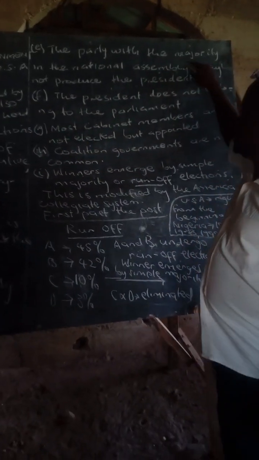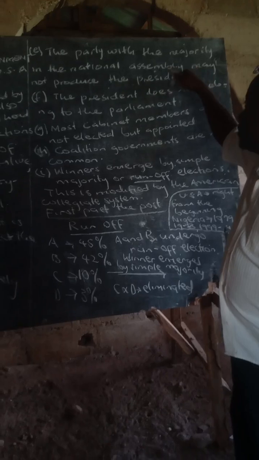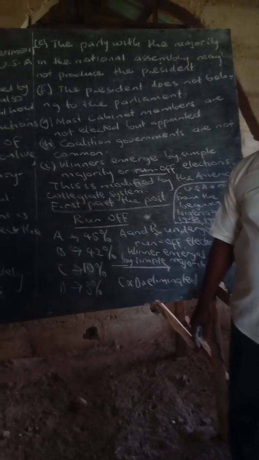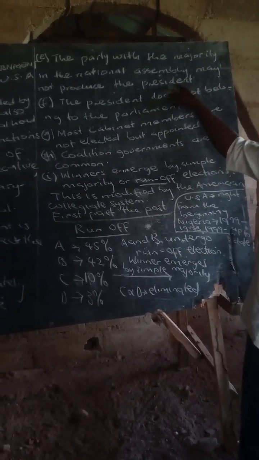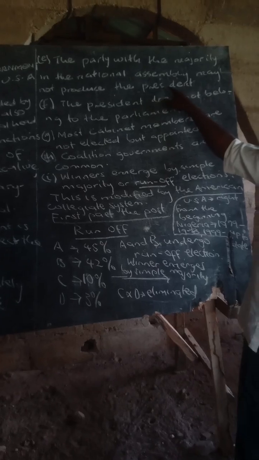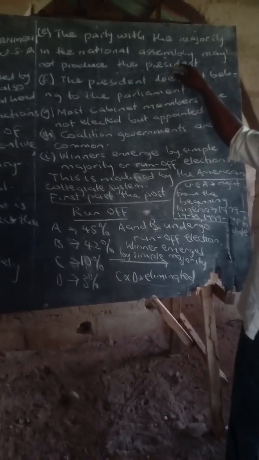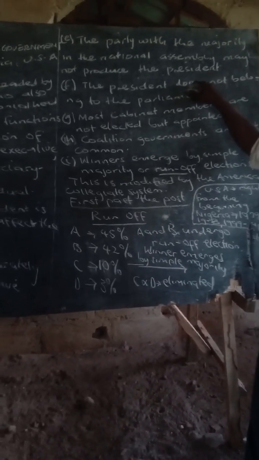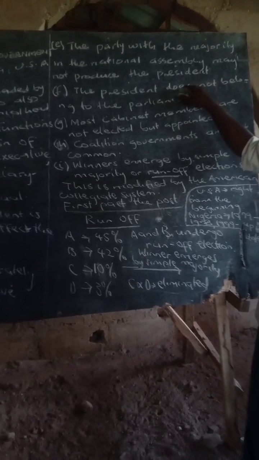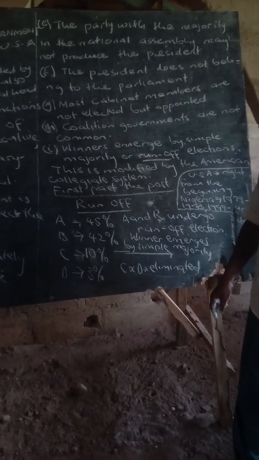Now, under the presidential system, the party with the majority in the national assembly may not produce a president. Take a look at the US. At times, the president is from the Republican Party, and you now discover that it is the Democratic Party that will form the majority of the House of Representatives as well as senators.